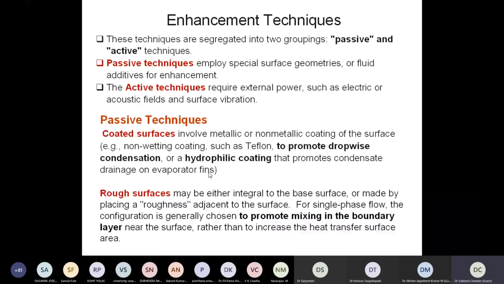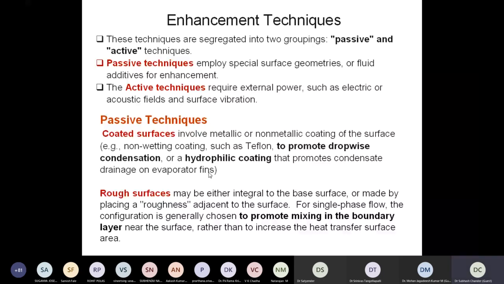That should slip down so that the bare surface is again exposed to the saturated vapors, and condensation can be made faster. So, as I said, we go for different coatings. This is one of the passive techniques. Rough surfaces, again, are a well-discussed topic, and a lot of research has been carried out in this direction. My case study is even related to enhancing the heat transfer in a solar air heater using roughened surfaces. This is what I said in my title, right?